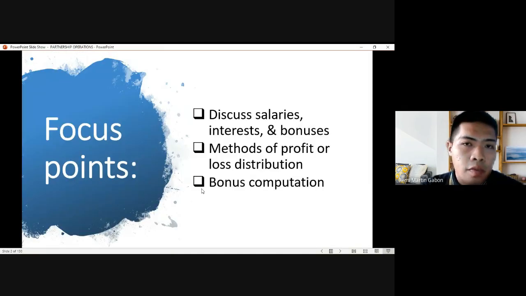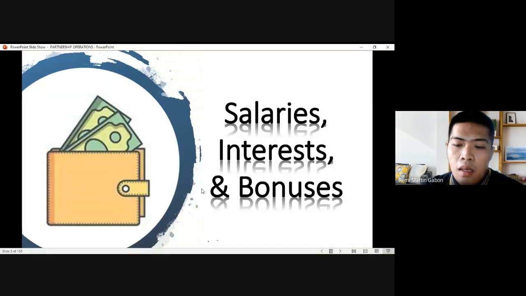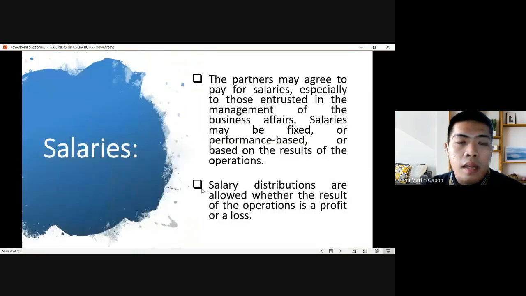Our focus points for this discussion is to discuss salaries, interest, and bonuses, methods of profit or loss distribution, and bonus computation. Okay? So let's start with discussing salaries, interest, and bonuses. Salaries. Salaries, the partners may agree to pay for salaries.